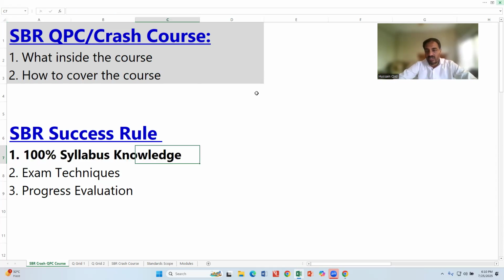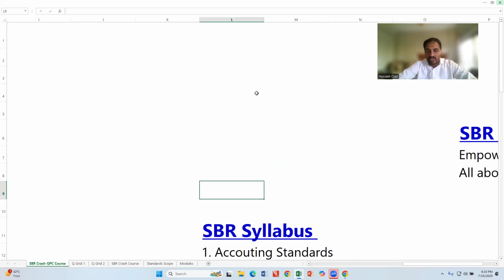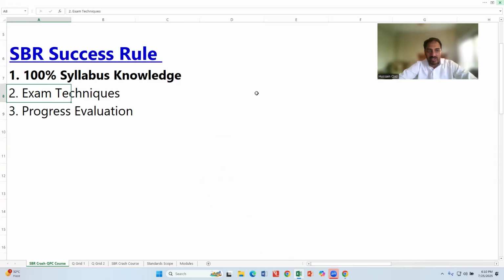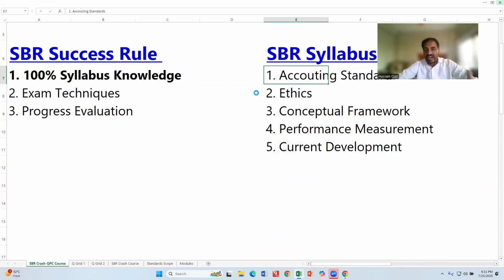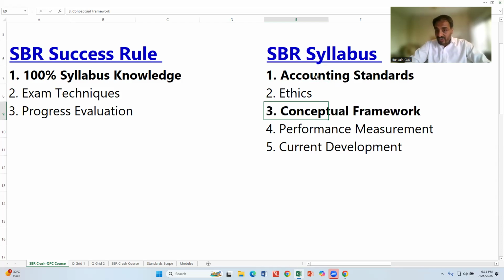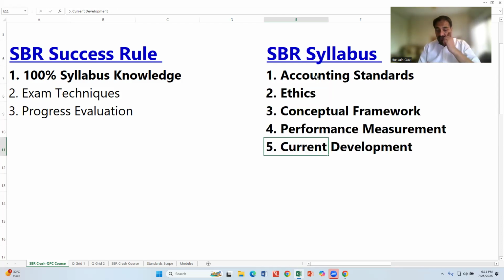100% syllabus means there are 5 contents of the syllabus. Like accounting standards, but do remember, not only the accounting standards are the syllabus. Accounting standards, conceptual framework, ethics, performance measurement, and current developments. Five areas of the syllabus.